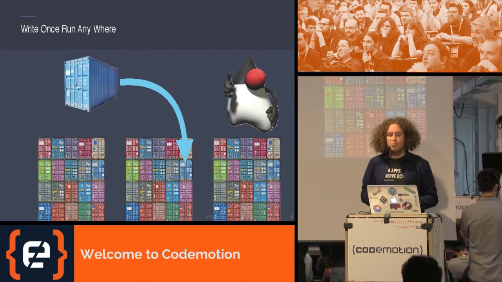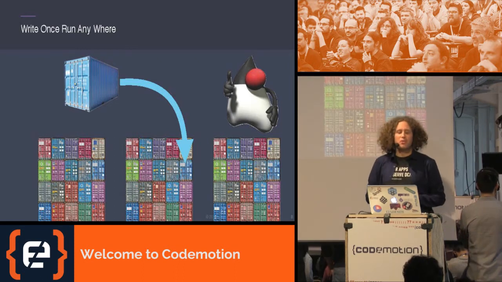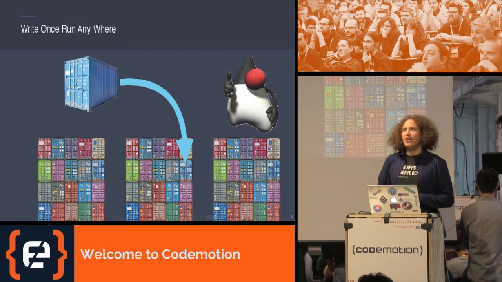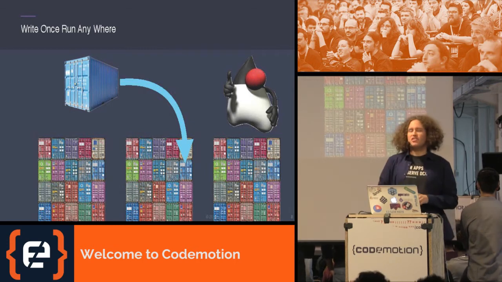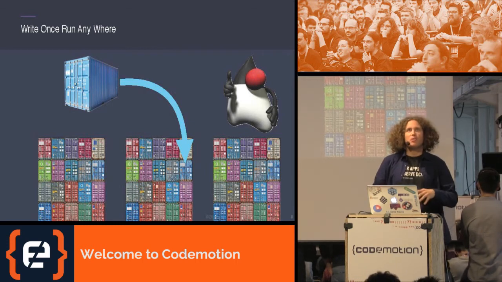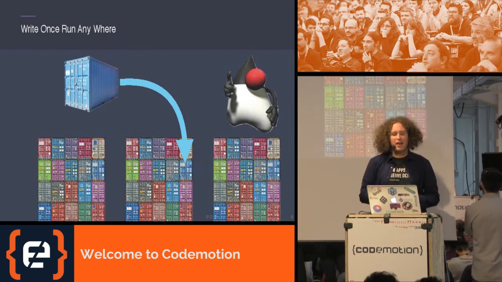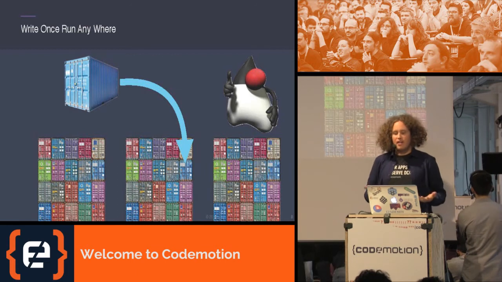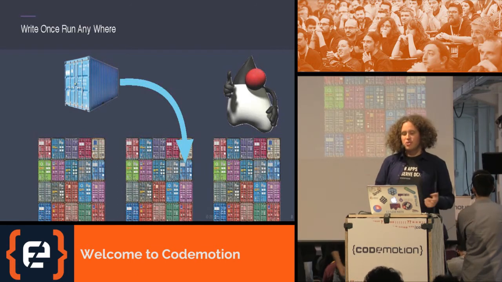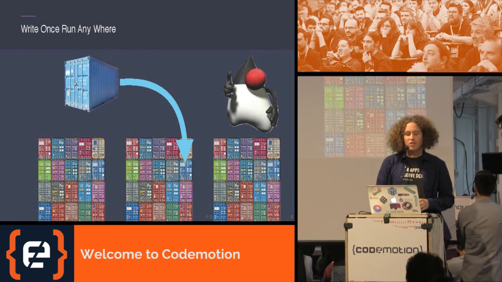But actually, we heard that promise before with Java. It's also write once, run anywhere. And also, if we consider it, Java is also some kind of container because it's a Java virtual machine. So it also already containerizes my application. And as said, we will see how these two can actually interact and work together in this talk.